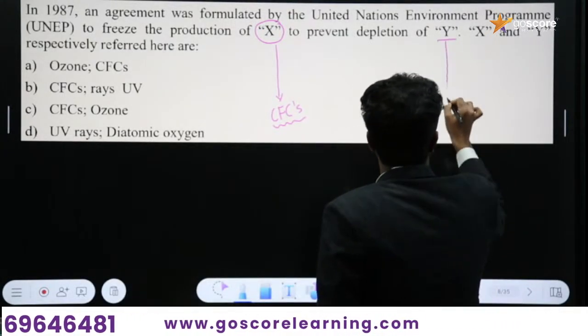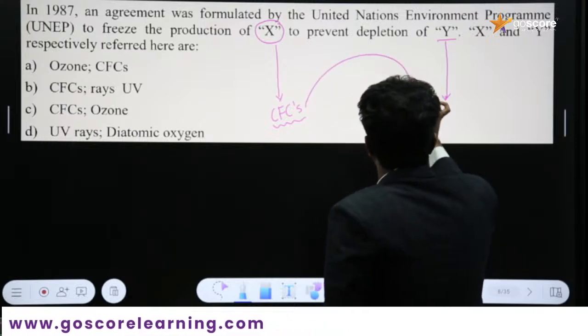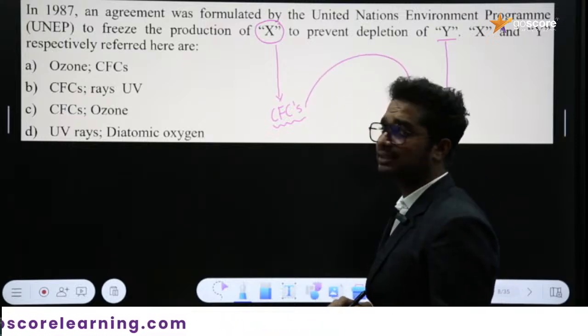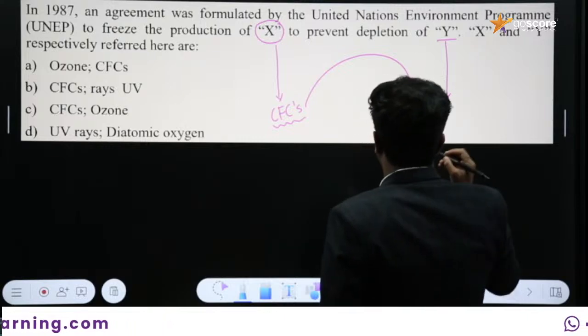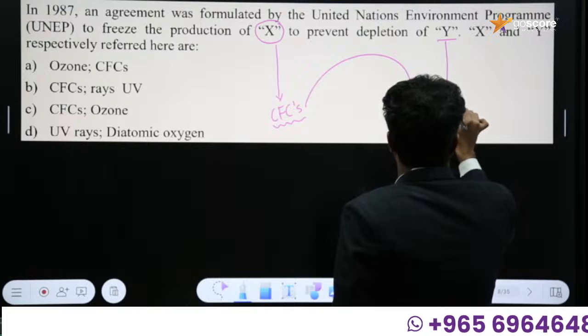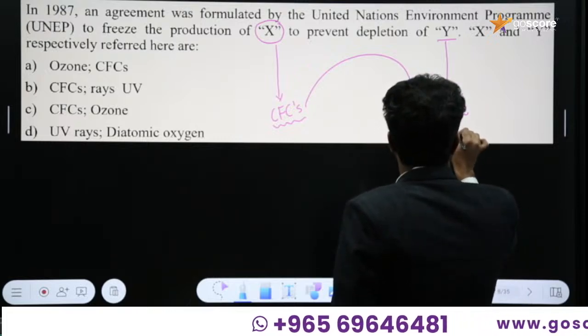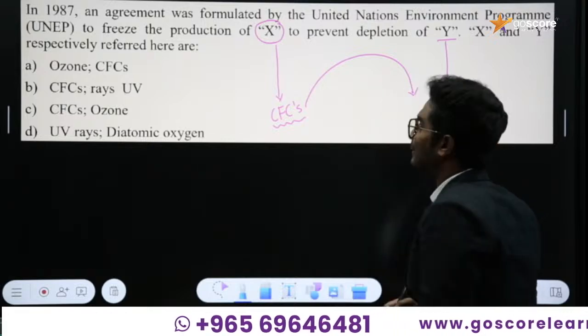To prevent the depletion of why means because if increased concentration of CFCs or chlorofluorocarbons occurs, that will form holes in the ozone layer, and further there will be the depletion of the ozone layer itself.